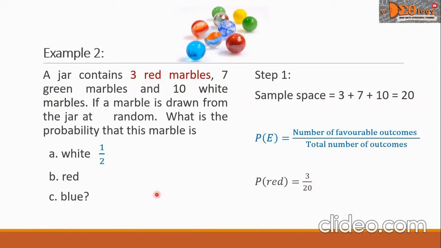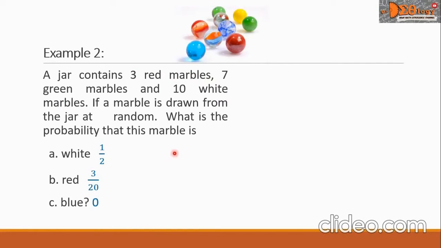So we will just copy this opposite letter B. Let us proceed now with problem C. What is the probability of getting a blue marble? Getting a blue, this is P of blue, equals 0 because there is no blue marble in the jar as given in the problem. So this is 0 over 20 and simplified into 0. It means it is impossible to get the blue marble inside the jar. So we are done with our example 2, and this is our final answer.